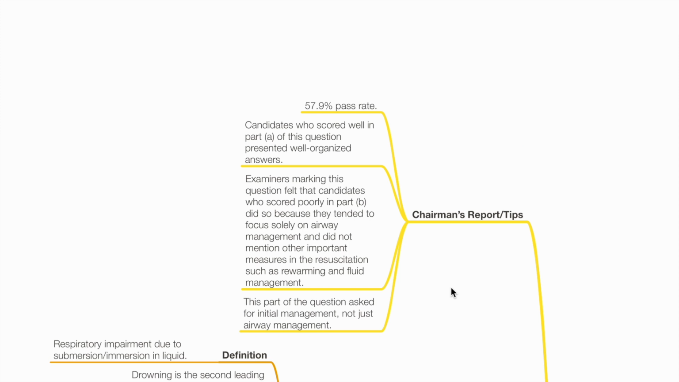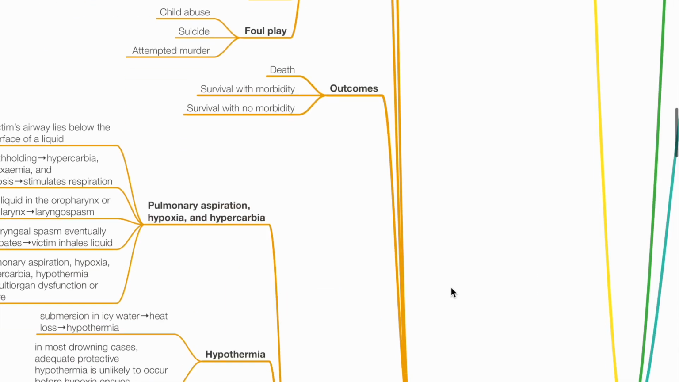Chairman's report. 57.9% pass rate. Candidates who scored well in Part A of this question presented well-organized answers. Examiners marking this question felt that candidates who scored poorly in Part B did so because they tended to focus solely on airway management and did not mention other important measures in resuscitation, such as rewarming and fluid management.